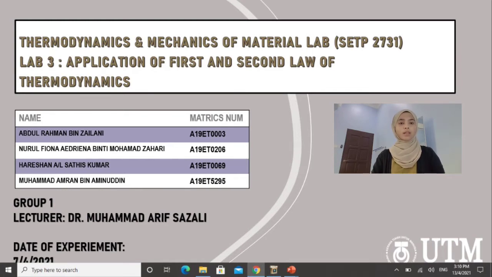So today we would like to discuss experiment 3, which is the application of the first and second law of thermodynamics. I will start first.